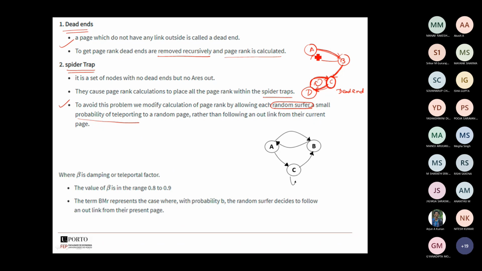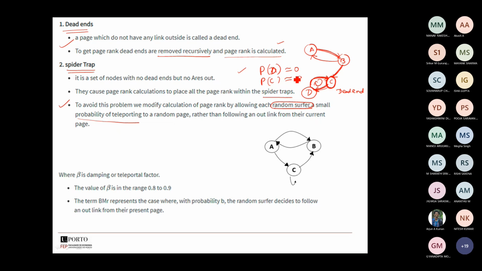What will happen to this dead end and spider trap is obviously the page rank for that particular page will converge to 0. That is the problem here. When we are calculating the page rank for dead end and spider trap, obviously the page rank for those web pages will lead to 0.